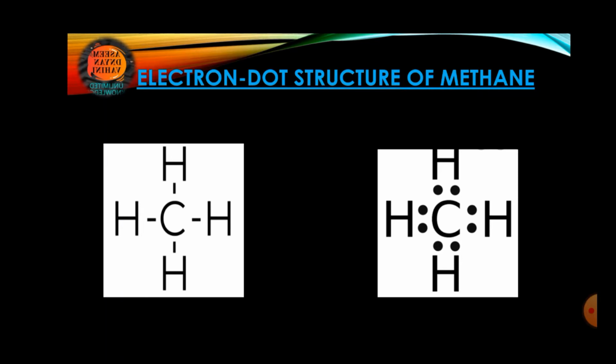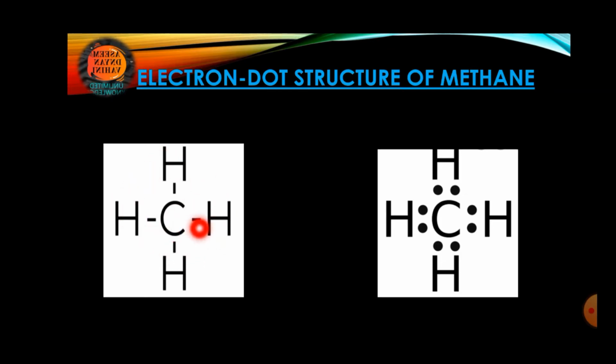Electron dot structure of methane. This question comes for 2 marks. Okay, so what we need to do in this, if they ask you for an electron dot structure, first of all, to make it easy, we can draw a simple structural formula of methane. As we know, methane's chemical formula is CH4. So C and 4 hydrogen. Okay, carbon will be bonded with 4 hydrogen. So the formula will be C and H4.